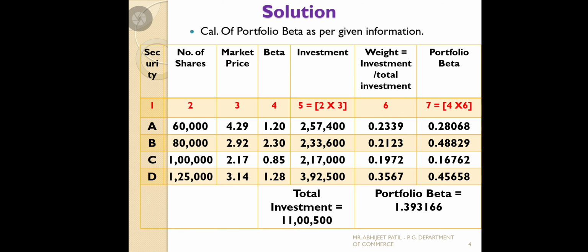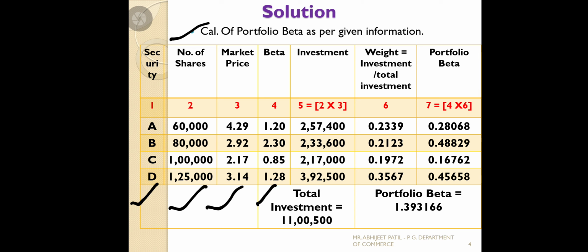See the calculation of things. First question, we should calculate the risk. Risk can be measured by beta only, so that's why we use the calculation of portfolio beta as per the given information. Four securities are already given, so you should take A, B, C, D. Number of shares is also given. Market price is already given. Each share's market price and beta value is already given.